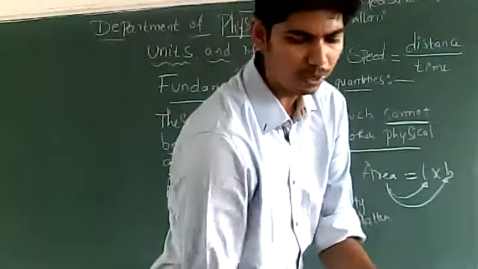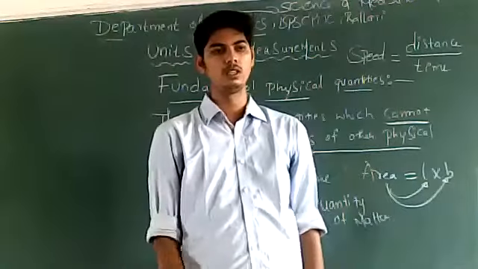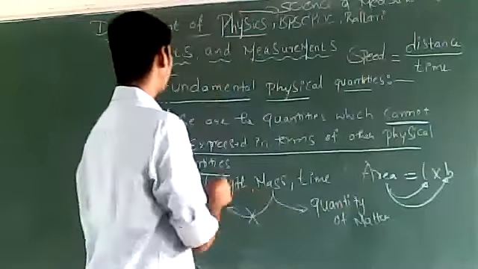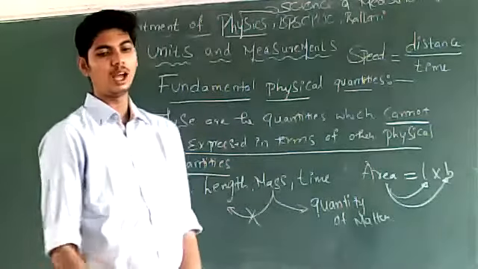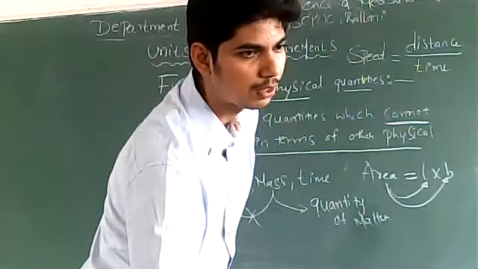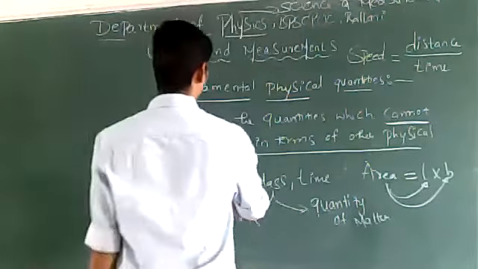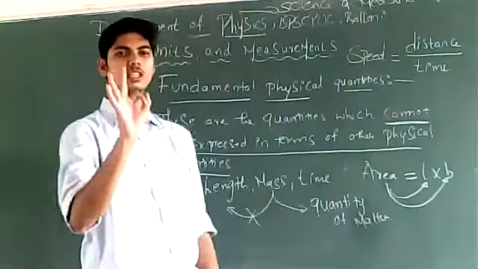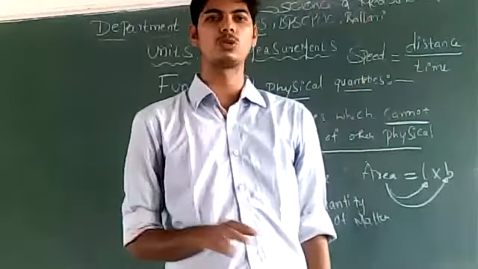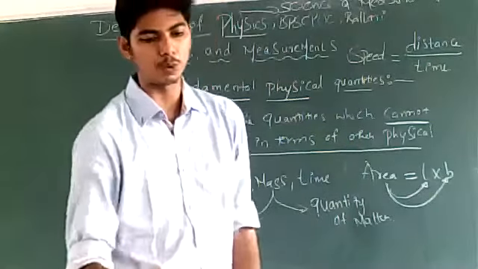Is the idea of fundamental physical quantity clear? What is meant by fundamental physical quantity? The quantities which cannot be expressed in terms of other physical quantities are called fundamental physical quantities. The examples at this point of time are length, mass and time. Remember this much for now. There are 4 more fundamental physical quantities, which I will teach later, right? These are the 3 fundamental physical quantities at this point of time.